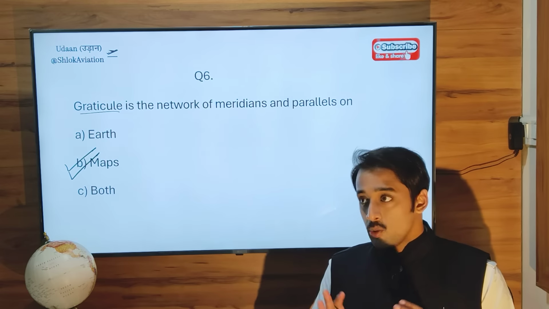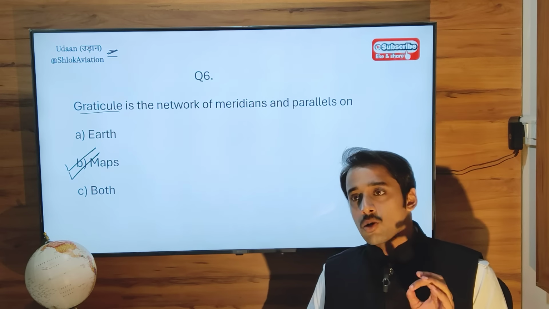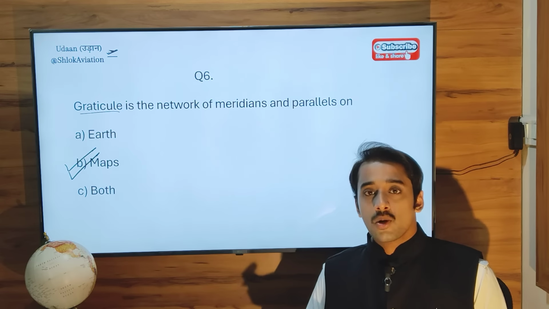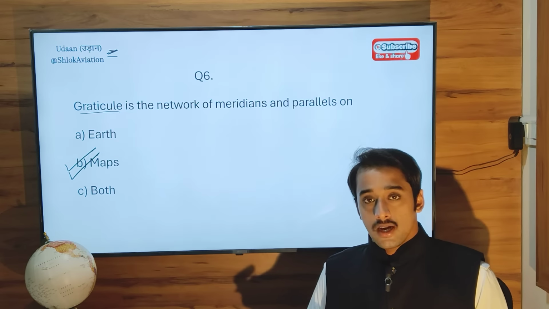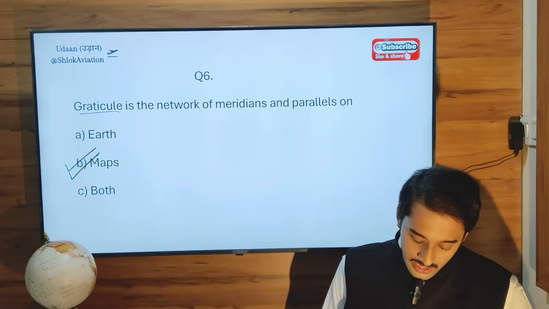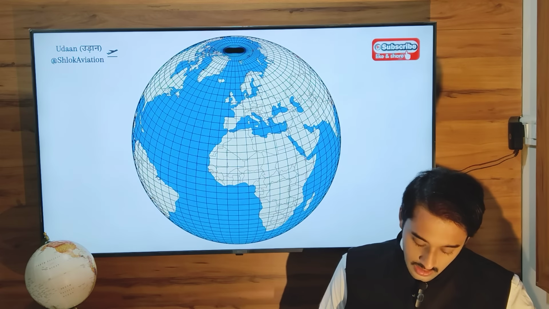On the earth, when you look at the planet earth, we don't see longitudes in the sky, meridians or latitudes. These are imaginary concepts or imaginary lines. We can only draw these latitudes and longitudes on a paper, map, or chart, but not on the earth. So the correct option will be maps.